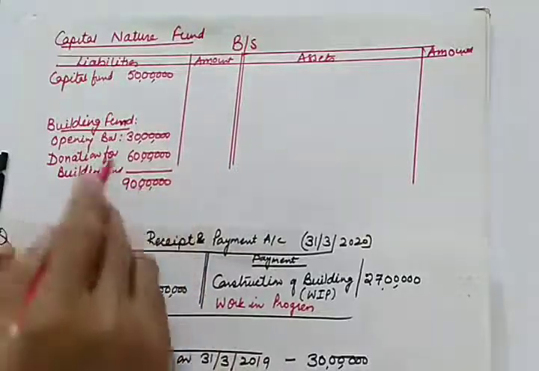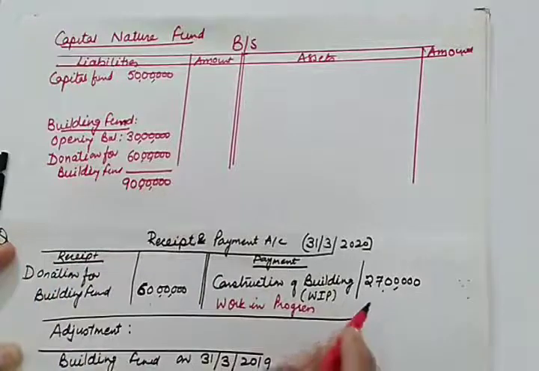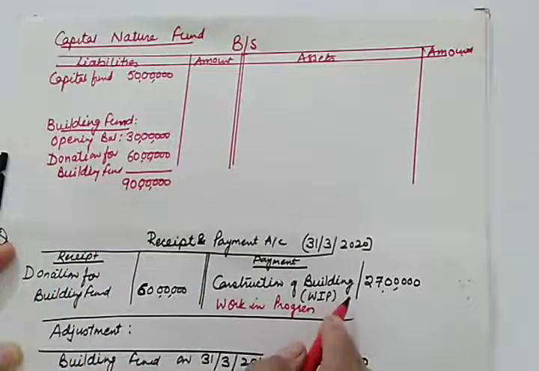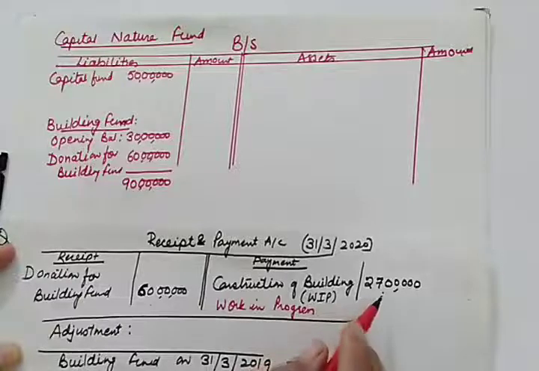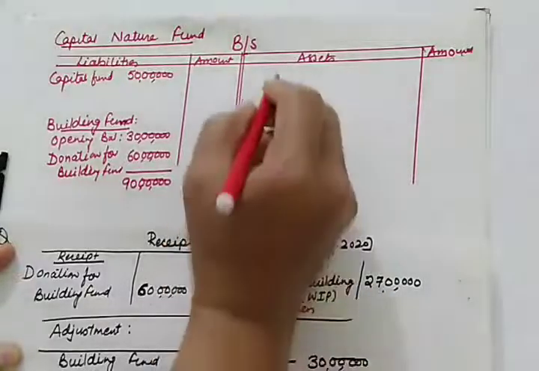This is the total of building fund, and it is mentioned here that during the year we constructed the building and it is still work in progress of rupees 27 lakhs.